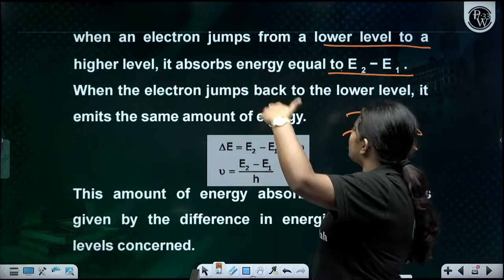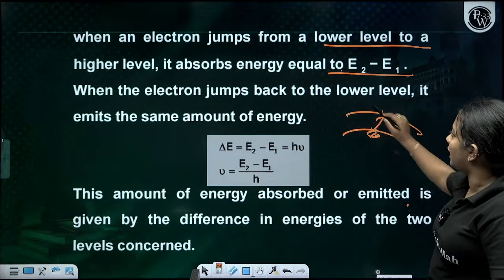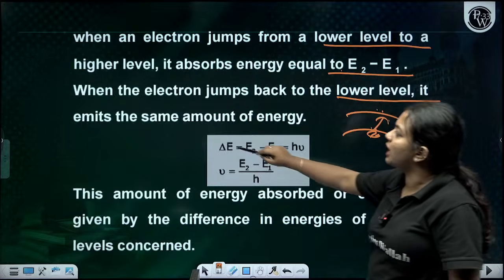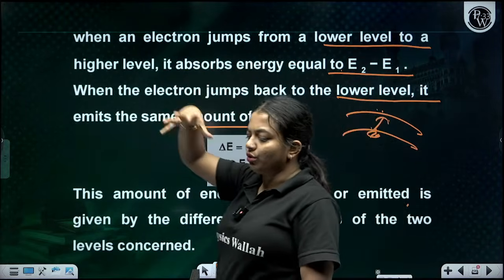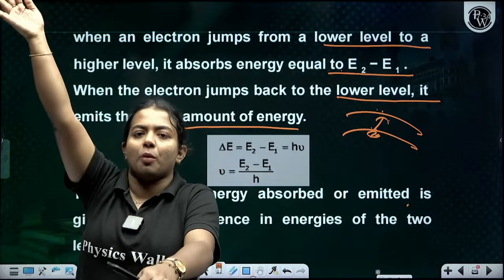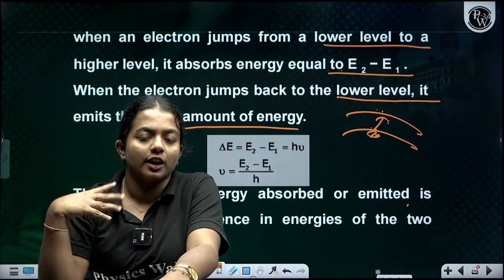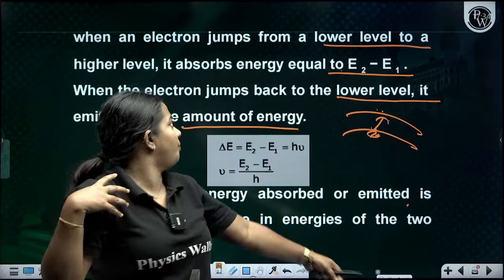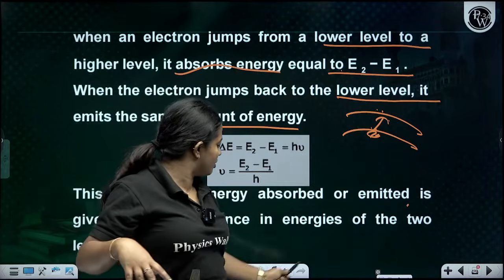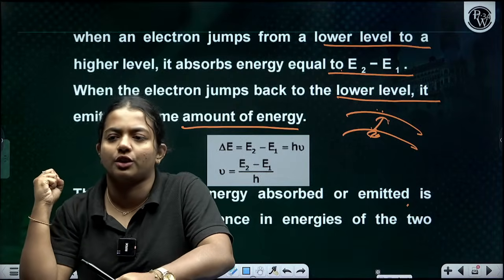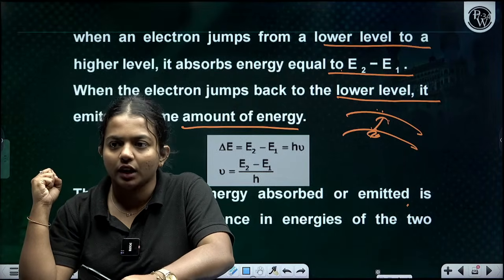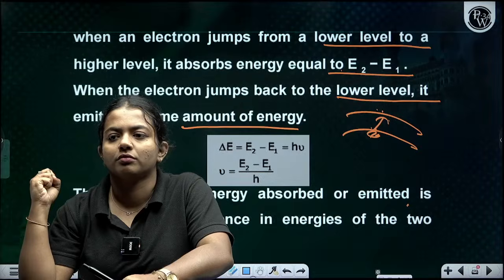When the electron comes back to the lower level, they have to emit the same amount. When they go to the higher one, they need more energy, so they absorb the energy, and when they come back, they release the energy also. Clear?